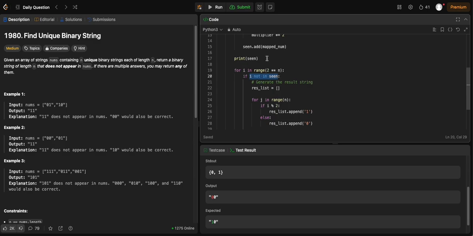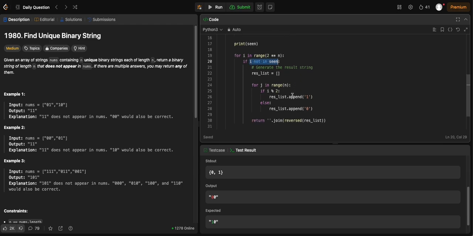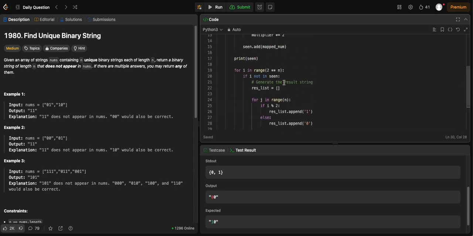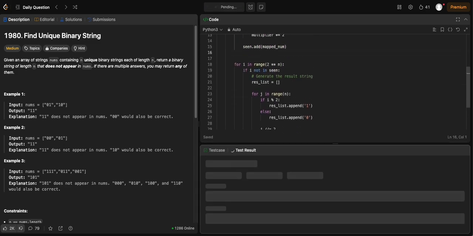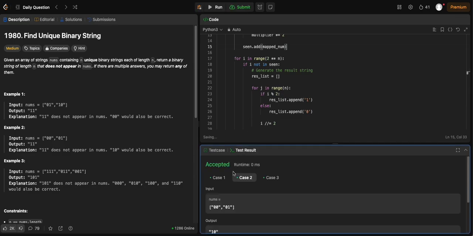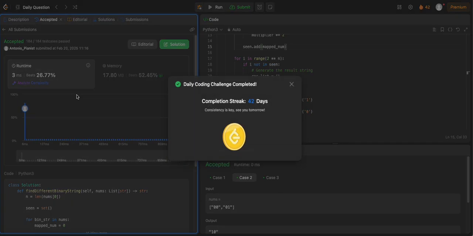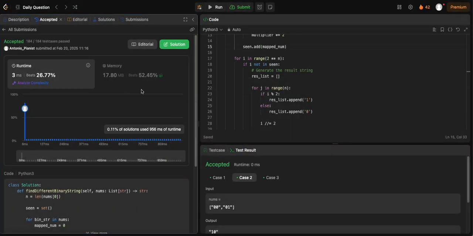Oh, is it because, wait, so if i is not in seen, so for j in range n, well, I've never actually used j. Oh, I need to actually divide i. So I forgot about the bit shift parts, but I think now it should work. Yeah. Let's see if the bounds are what they say. Okay, whatever. Maybe it actually is.